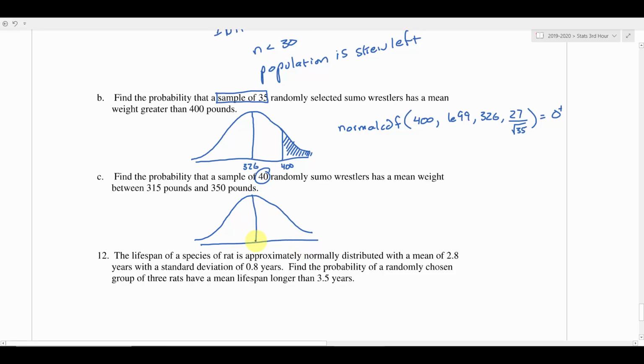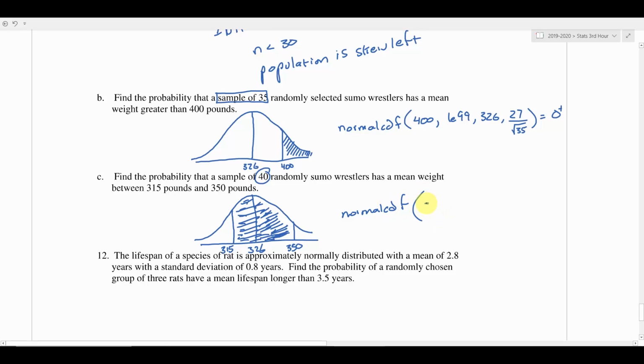All right, bring it over here. I'm going to put the center in 315, and we want the probability that it has a mean weight between 315 and 350. And that should not be 350, that should be 326. Let's see what we get here. So 326, and 315 would end up over here, and 350 would be somewhere over here. And we want that area in between. Right? So we want all this. There we go. So I'm going to do a normal CDF.